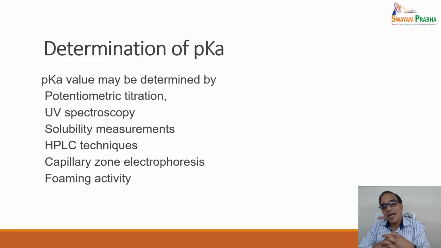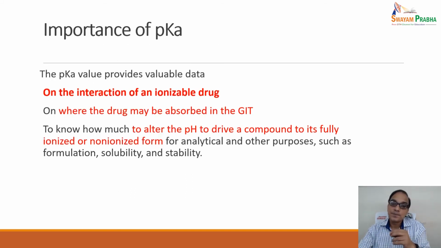Now, how can we determine the acid dissociation constant? pK values may be determined by potentiometric titration, UV spectroscopy, solubility measurement, HPLC techniques, capillary zone electrophoresis, and foaming activity. So by these methods we can calculate the pK. Please recall from your biopharmaceutical aspects; you will certainly be able to recall them. However, with respect to NDDS, they are not much required in detail, but you must know.